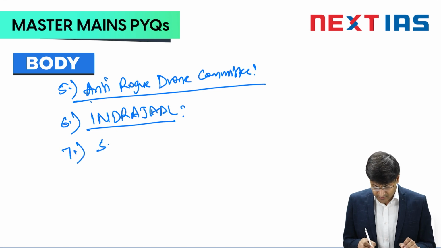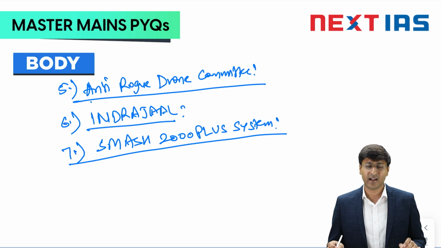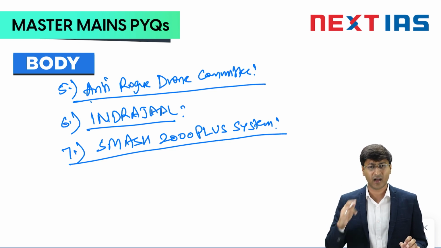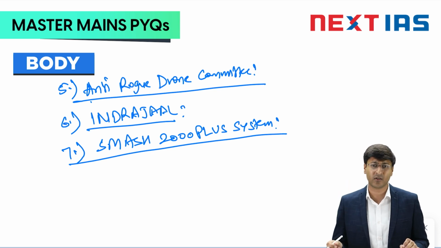Next, we can also talk about the Smash 2000 Plus system. India has procured this from Israel. The Indian Navy is using it. Basically, they are deploying it over the assault rifles for hard kill purposes, that is, directly destroying a drone that is coming towards our own country.